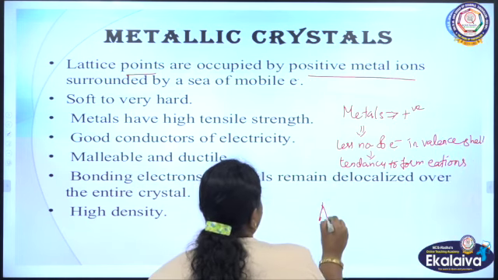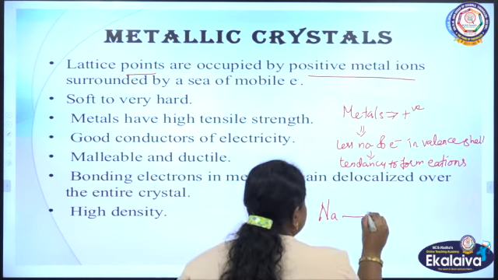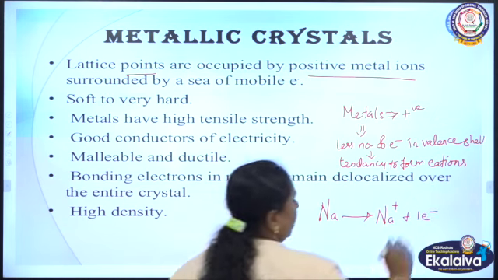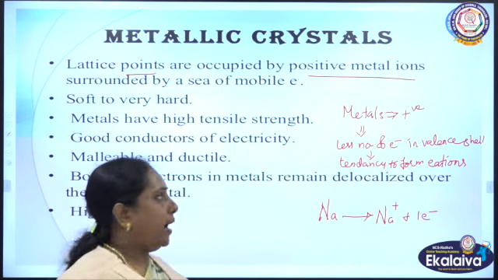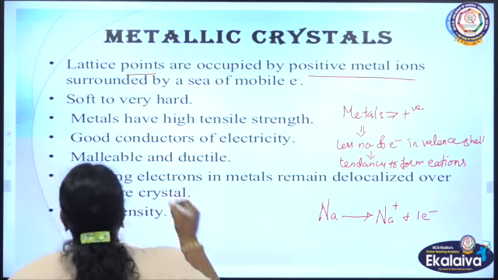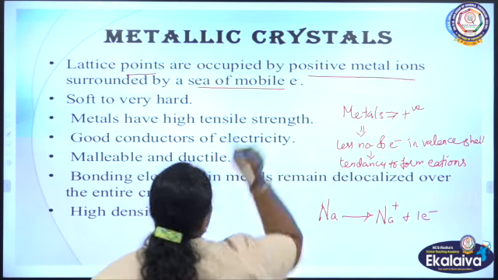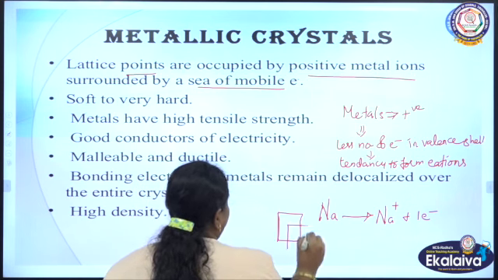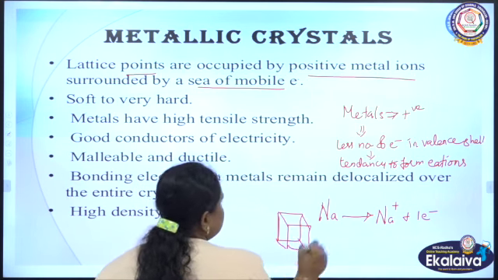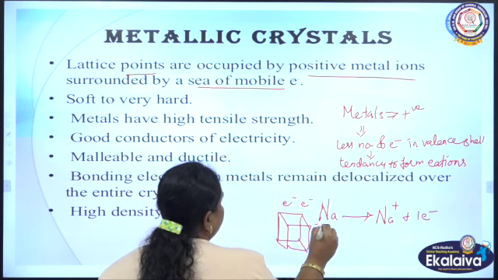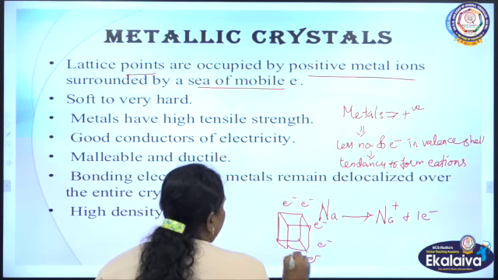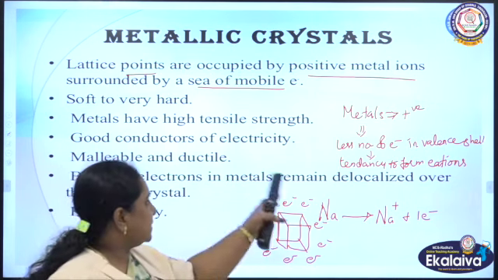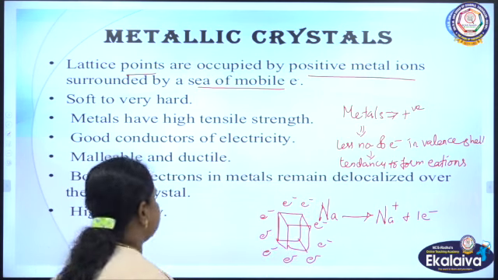For example, sodium is a metal. It loses its electron from the valence shell and it forms a cation, sodium cation, by losing that one electron from the valence shell. Okay, and it is surrounded by a sea of mobile electrons. If you look at the structure of the lattice of any metallic crystal, electrons will move around like a cloud, revolving around. So, the electrons which are released by the metal will be getting surrounded around the lattice.